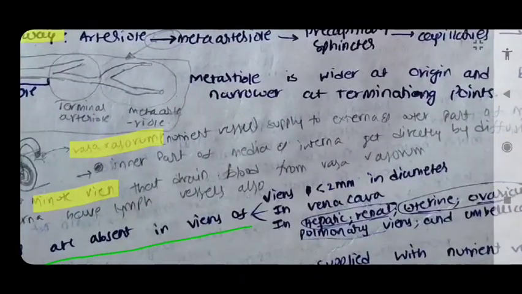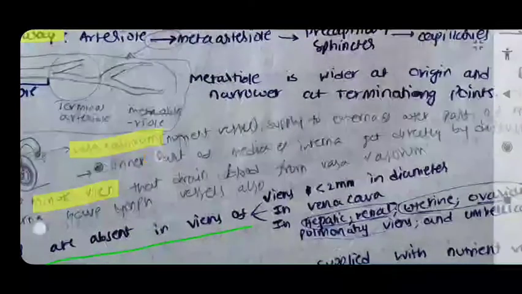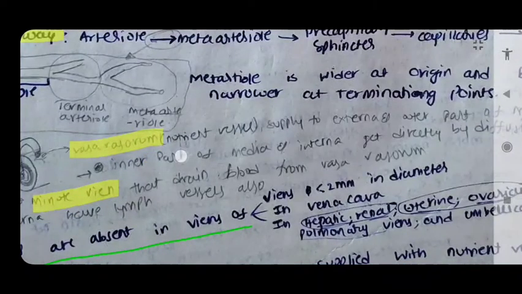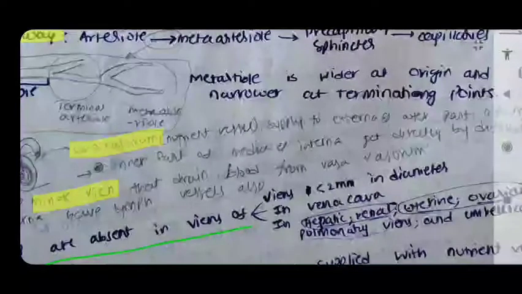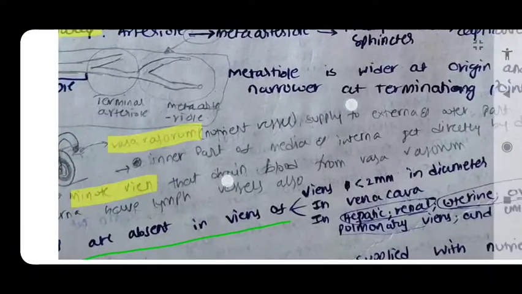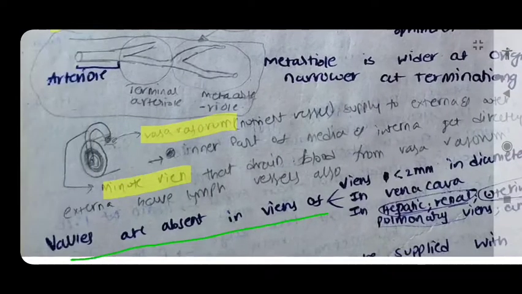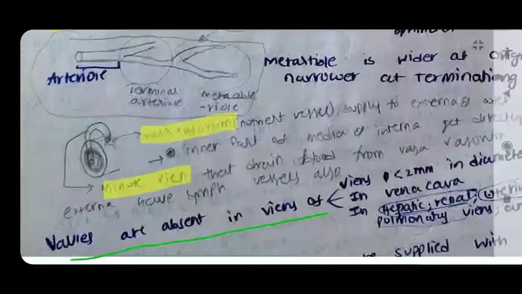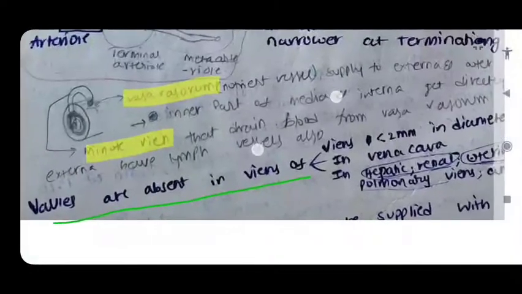Now we need to see what a vasa vasorum is. Vasa vasorum are nutrient vessels which supply the tunica externa and the outer part of the tunica media. The inner tunica intima and the inner part of the tunica media receive blood directly from the arteries. The venous vasa vasorum will take the deoxygenated blood out of the walls of the arteries.